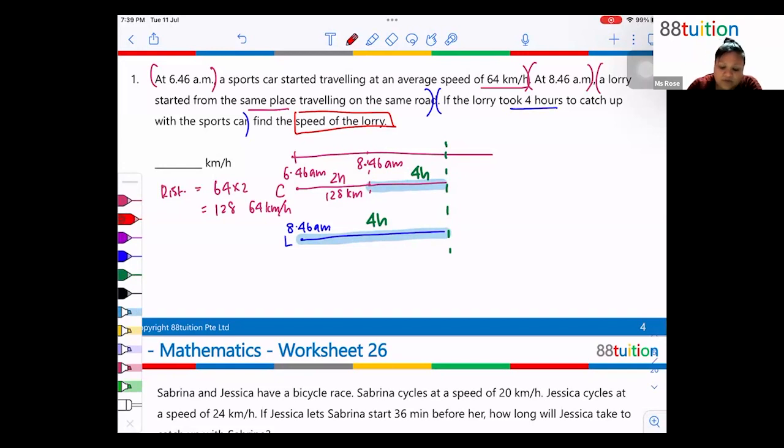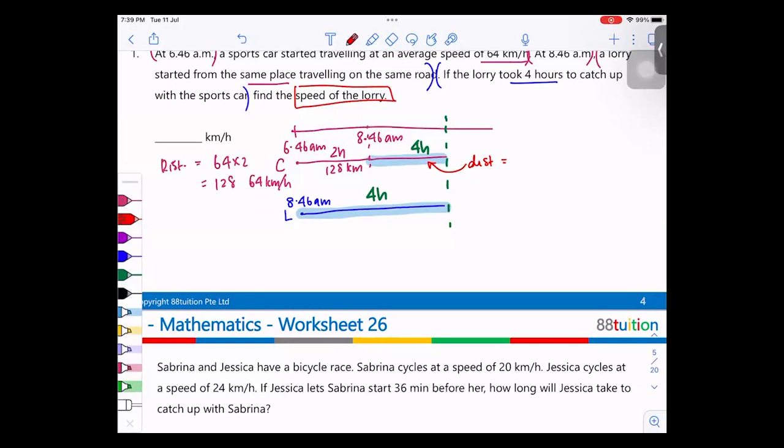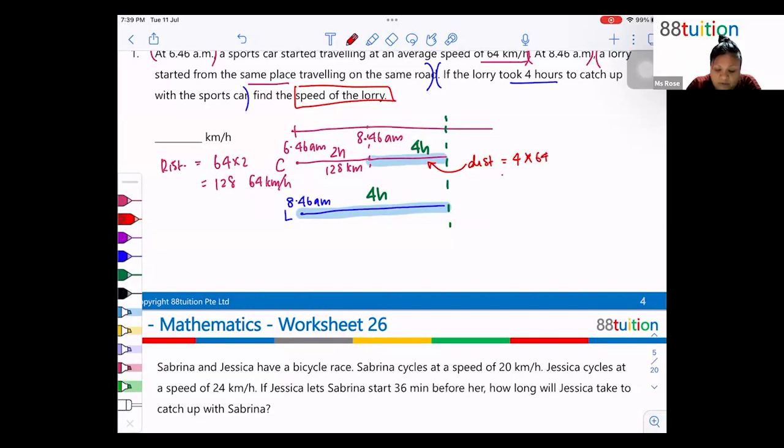Now there are 2 ways to solve this. One of the ways is to find this distance here. How do I find this distance here? Anyone? Kian, how do I find this distance here? What do I do? To find it's time, and time times the speed. Thank you. So time times the speed to give me 256 kilometers.